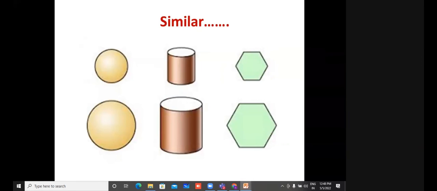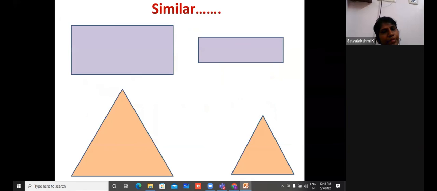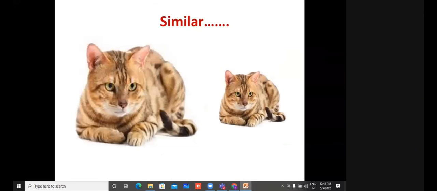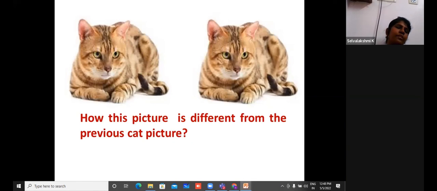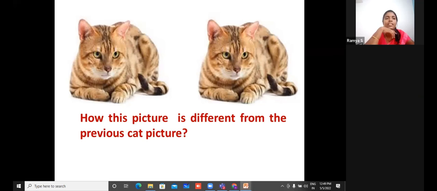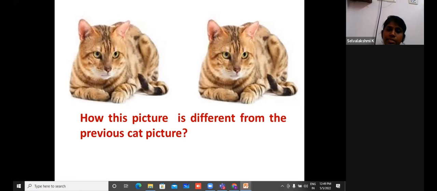Yeah, ma'am. They are similar. They are similar, right? Now think about these shapes. They are similar, right? Again, now how do you say that this is different from the previous cat picture, the previous picture I showed? They are similar, not equal. Now they are similar and equal itself.